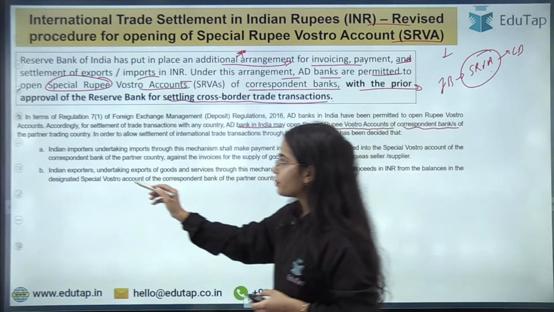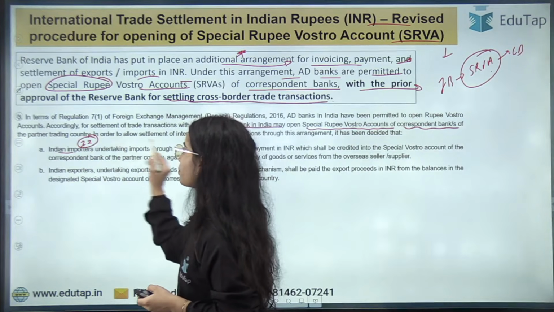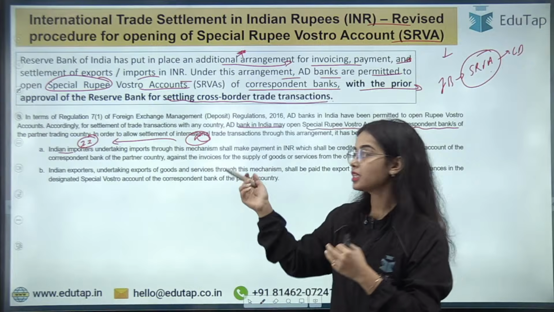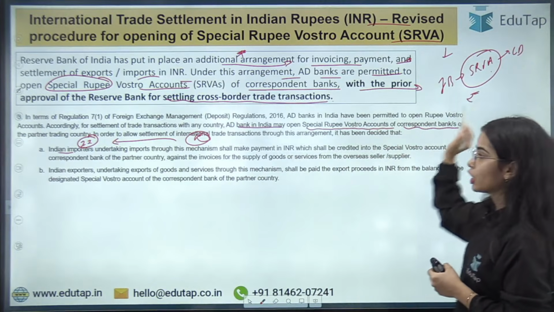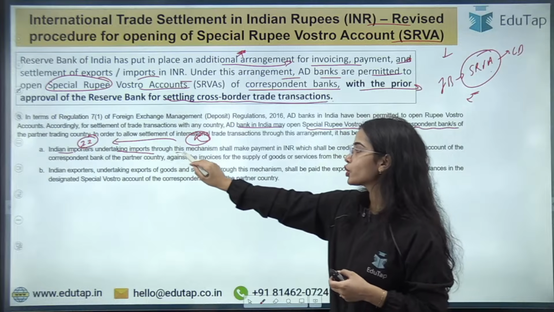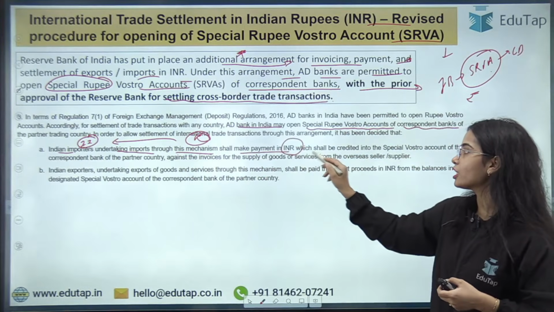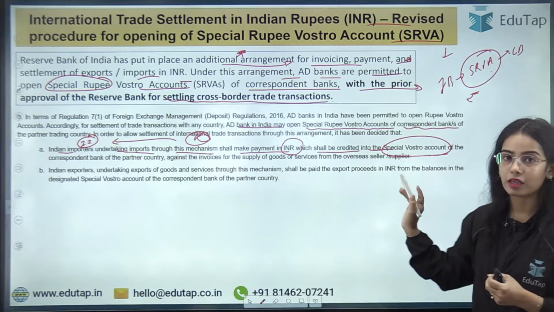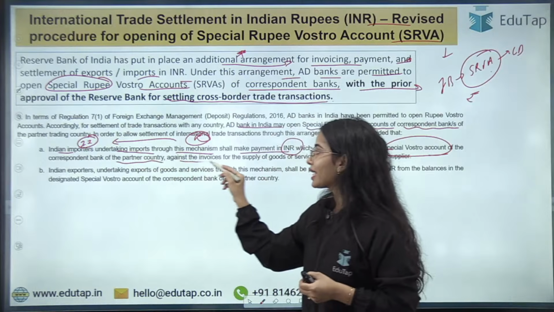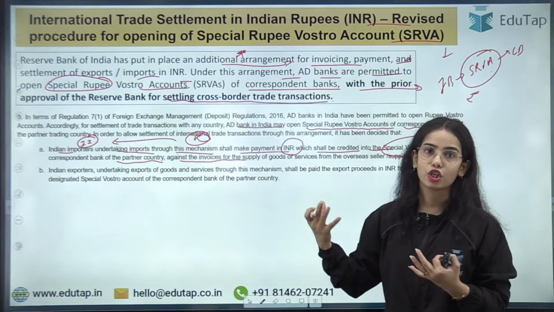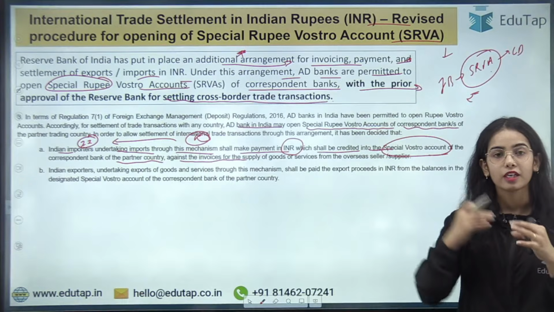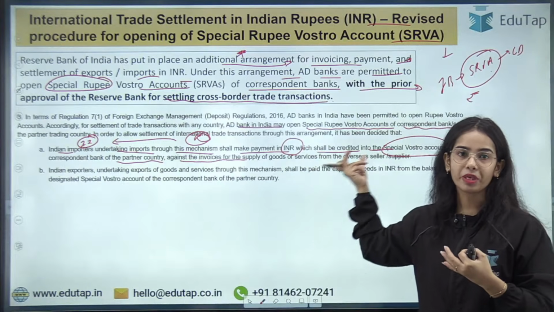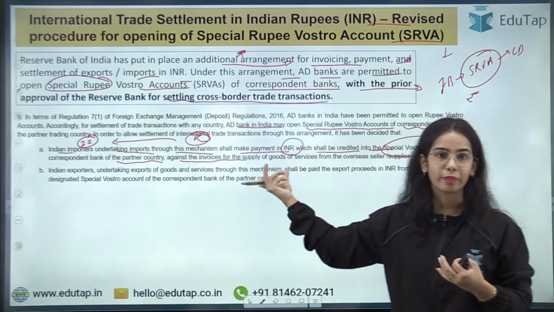Now the Indian importers that are importing from Russia, let's say, will provide the money in rupees in the special rupee Vostro account. Indian importers undertaking imports through this mechanism shall make payment in INR, which shall be credited to the special rupee Vostro account of the correspondent bank of the partner country against the invoices for the supply of goods and services. So when Indian importers get the oil, let's say, they make the payments in Indian rupees to that account.